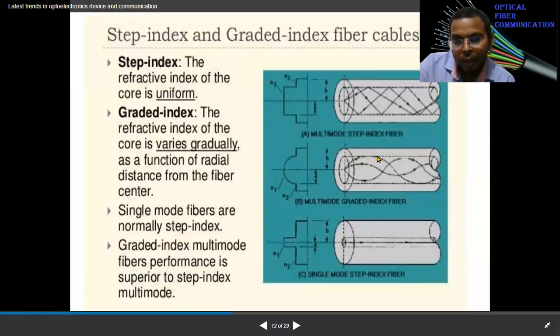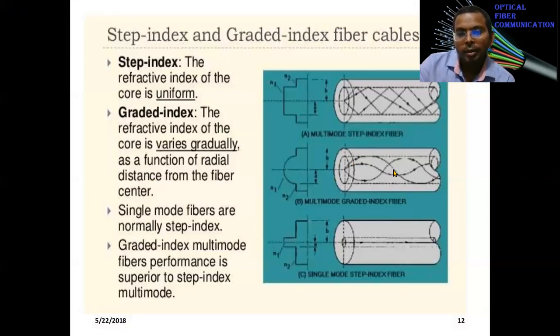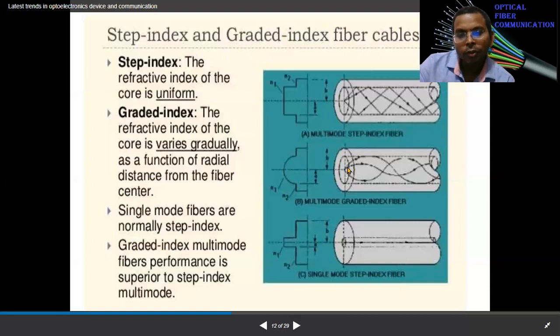Again, it bends smoothly. So you can see the sinusoid-like structure, and since it starts at the core center, this gradual bending will again make it reach the center. So all the rays emerging from the core center will gradually bend and get totally internally reflected, again gradually bending in another direction, so they will meet at the same point.